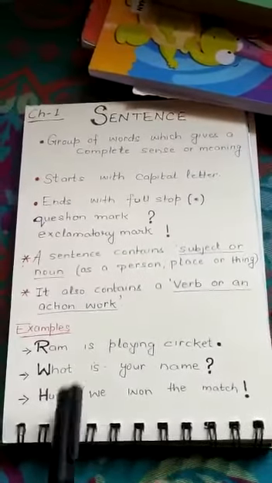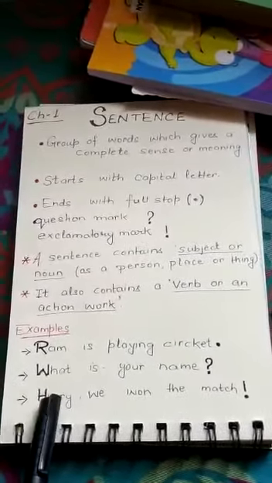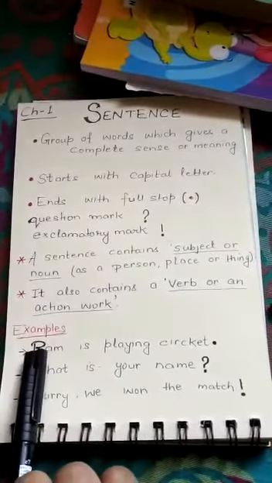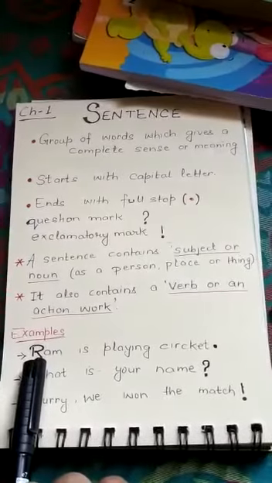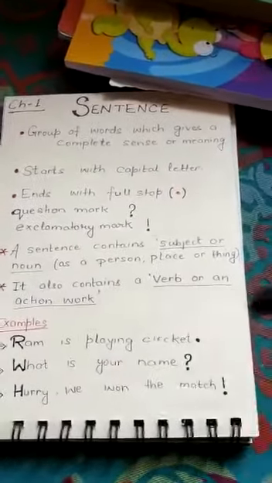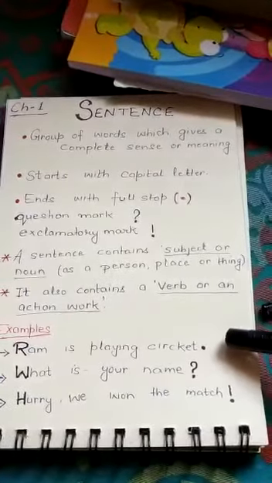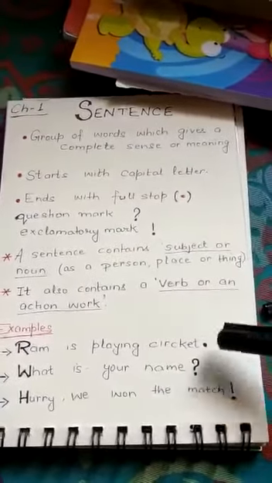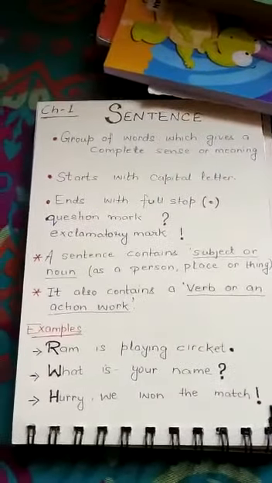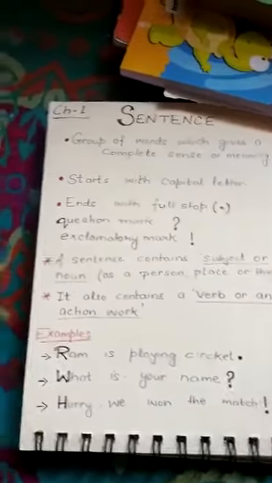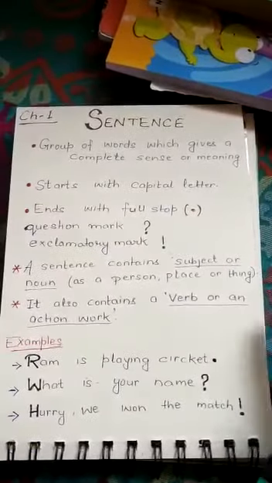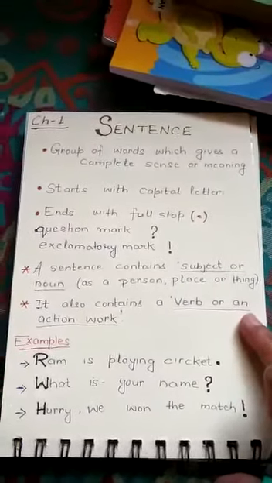Okay. So these are some examples, and one more thing you will mark in these examples, that we have started the sentence with a capital letter. All 3 sentences started with capital letters and end with a full stop, question mark and exclamatory mark. So I think till now it is clear to you what a sentence is and the things related to the sentence.